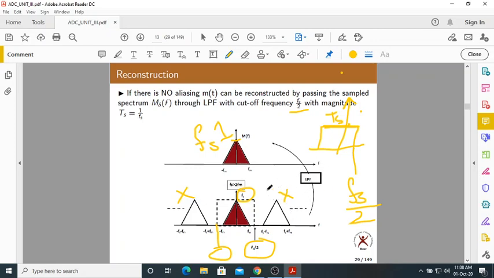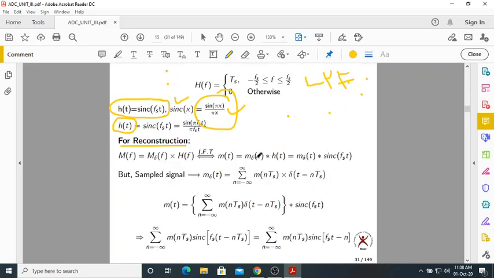Which means we are multiplying the spectrum of the sampled signal with the low pass filter. Mathematically, how are we reconstructing? You are multiplying the spectrum of the sampled signal with the low pass filter frequency response. That is in the frequency domain.